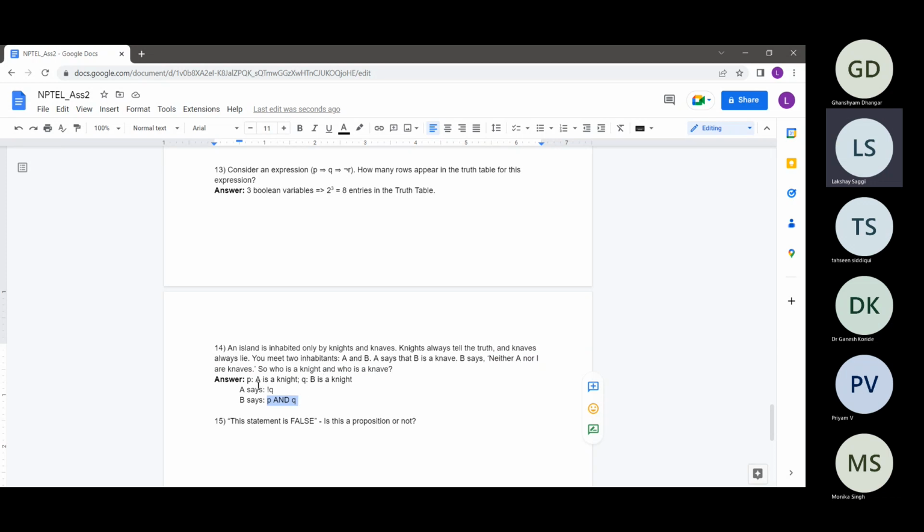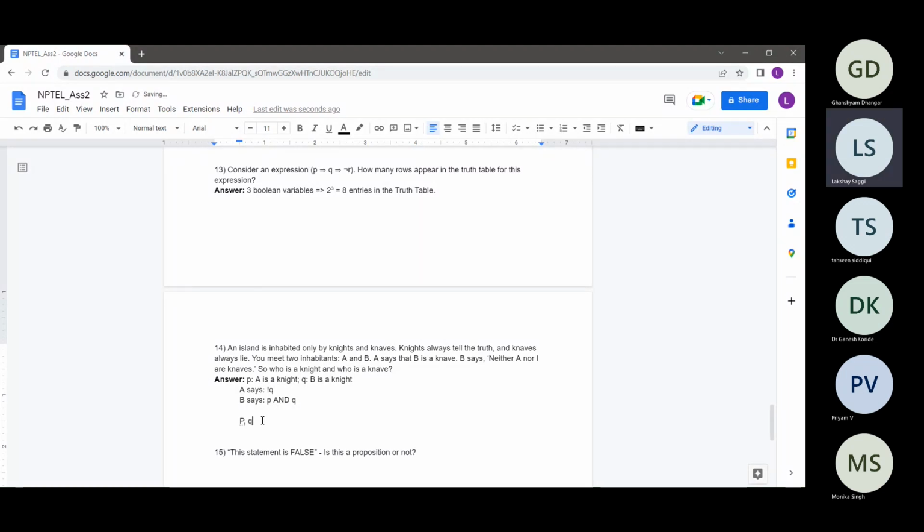And similarly, A was earlier saying that B is a knave. The negation of B is a knight is B is a knave, right? Also we don't know the truth values of these two statements. Suppose A was a knave, then this statement might in itself be false. So we don't actually know whether what A is saying is true or whether A is saying something false. So here, how we can approach this question is to take all the possible values of P and Q.